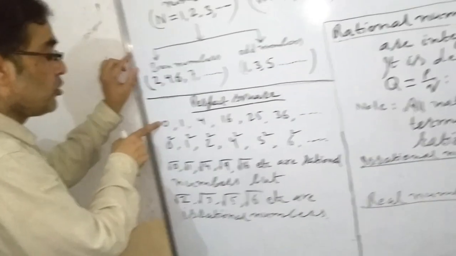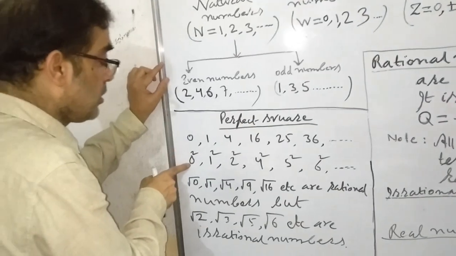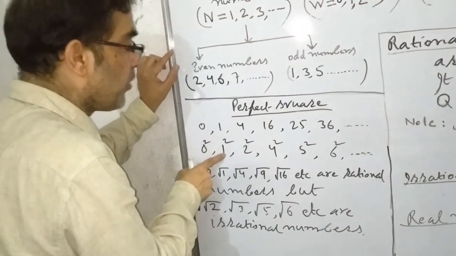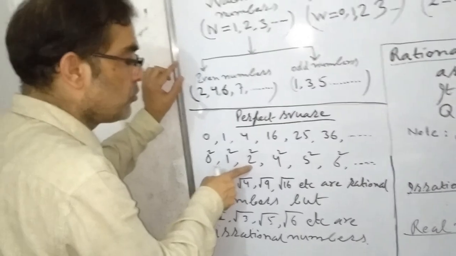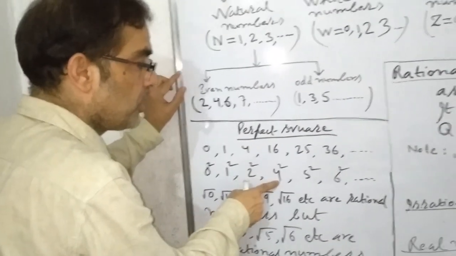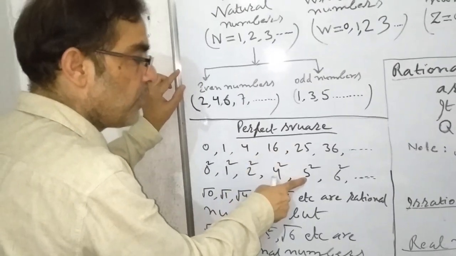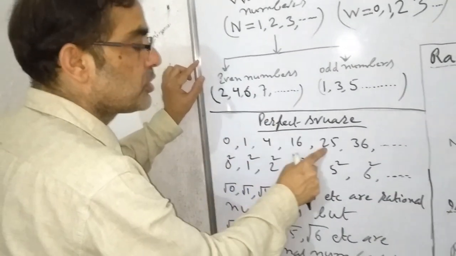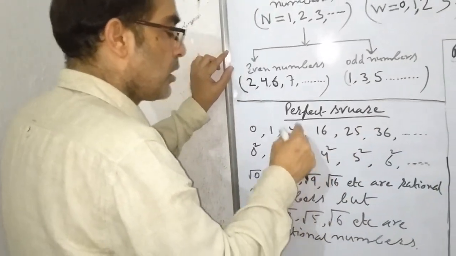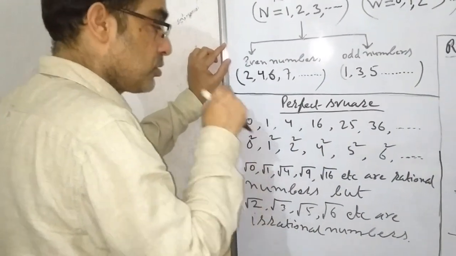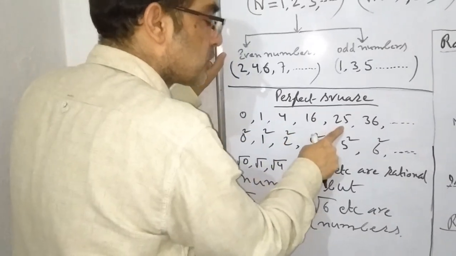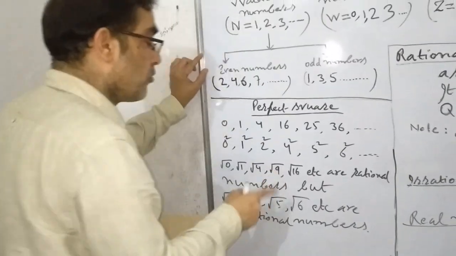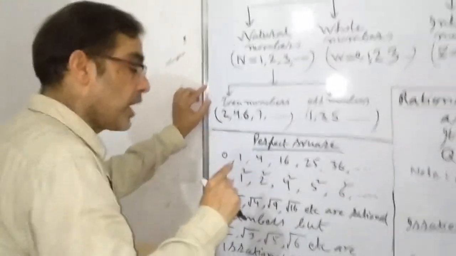Here you will see 0 can be changed into a square of 0, 1 can be changed into a square of 1, 4 can be changed into a square of 2, 16 can be changed into a square of 4, 25 can be changed into a square of 5 and so on. It means 0, 1, 4, 16, 25, 36 and so on can be changed into the form of a square.